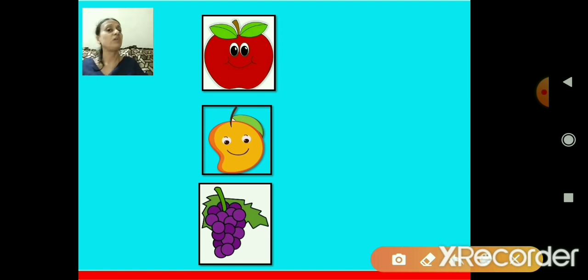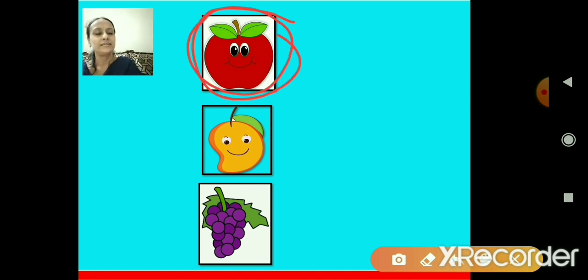Now, children, I want to circle the top one. Which one should I circle? Mango? No. Then, oh, apple. Very good. So, circle the top one. Apple. So, apple is on the top.